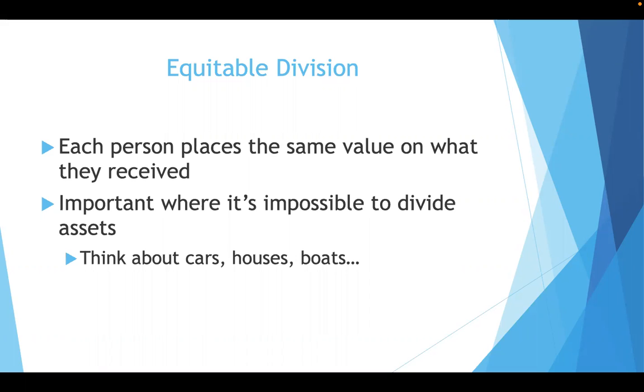And maybe the oldest sister isn't the one giving the $5,000, but that's the idea, that one person might actually get a tangible something and then somebody else might get something else. So maybe there's a car and a boat. One person gets a boat, one person gets a car, two people get cash. Whatever, but it's equitable in that even if you don't receive the same basic thing, you're getting an item, whether it's cash or an actual item, that is basically the same value. So it's equitable. That is the idea. So those are three types of fair division that we can have on top of just the basic fair division.